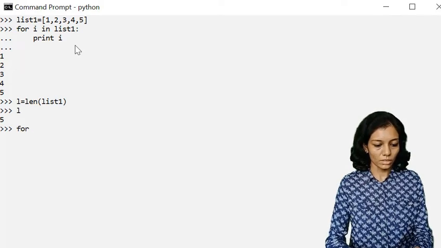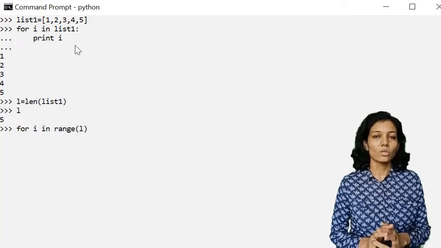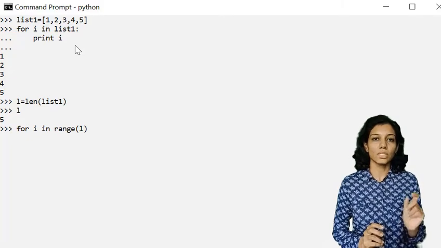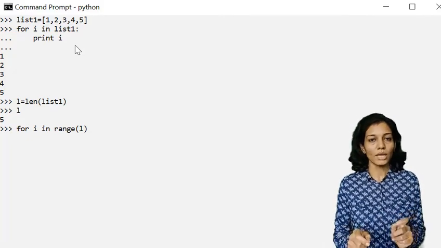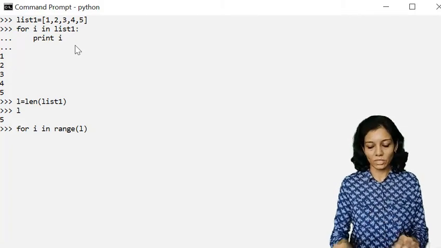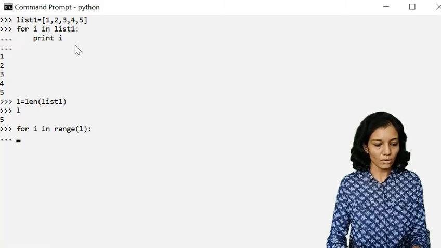So here, for i in range, and within that I'll be passing l. What this will do is generate the range from 0 to 4, and these 0 to 4 are indexes of our list. So we can iterate over a list using indexes. So let us see how to use it.